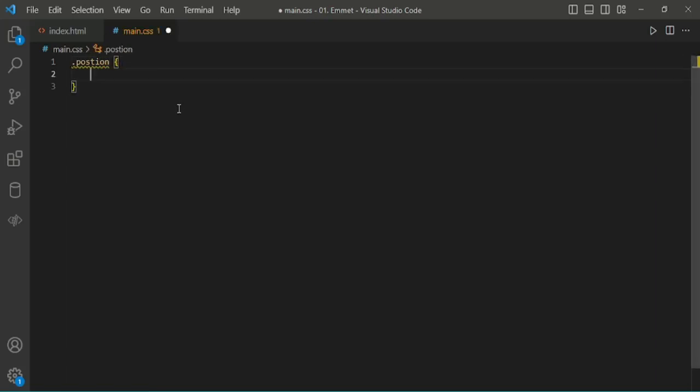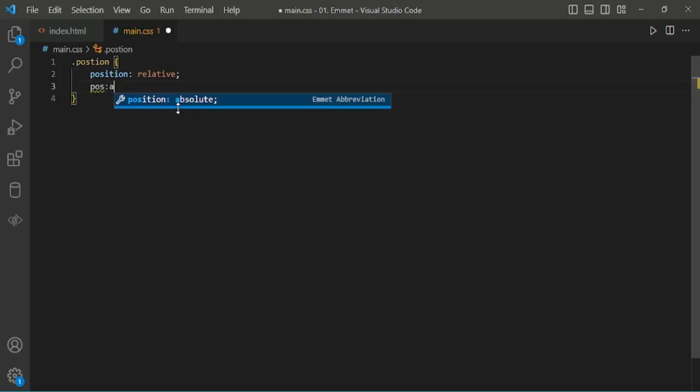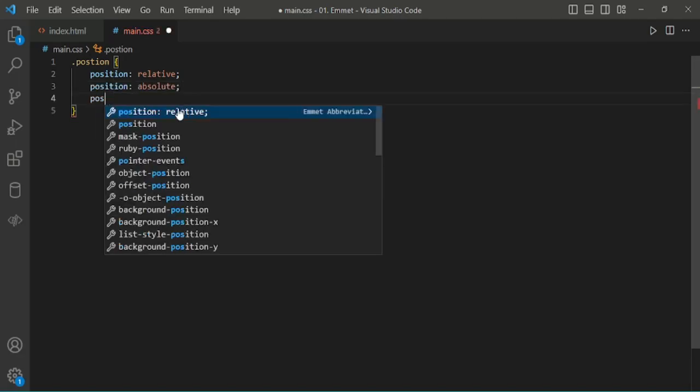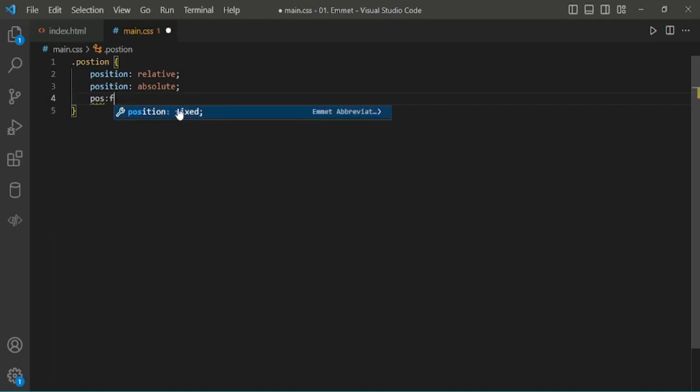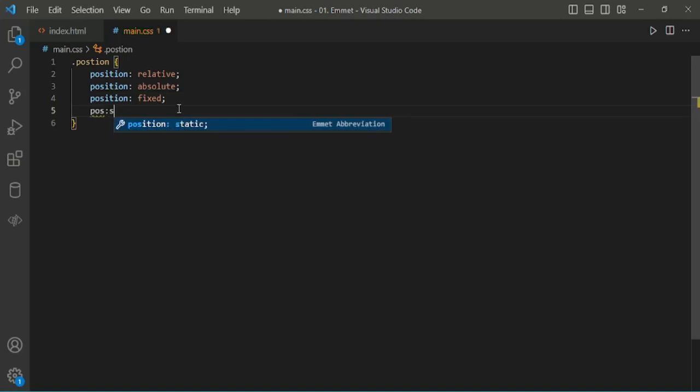Position. For position, type pos, enter. By default it will be position relative. For pos:a, we can get position absolute. pos:f for fixed. For the same thing, pos:s for static.